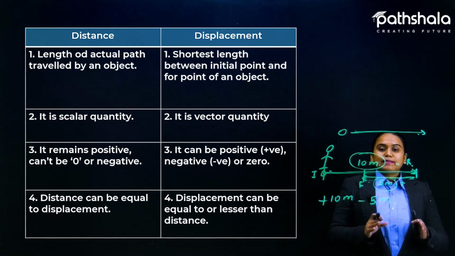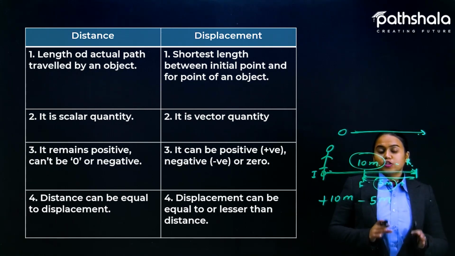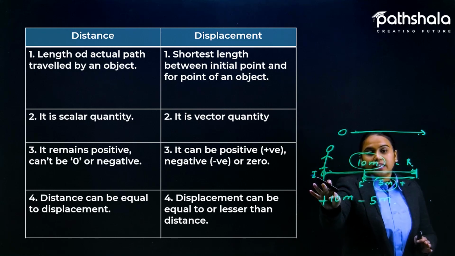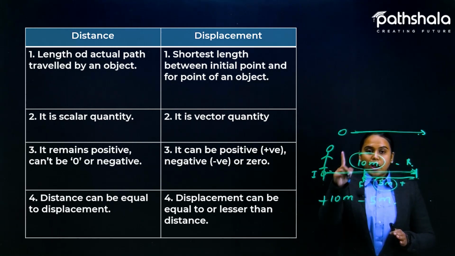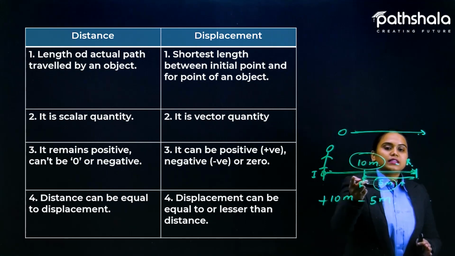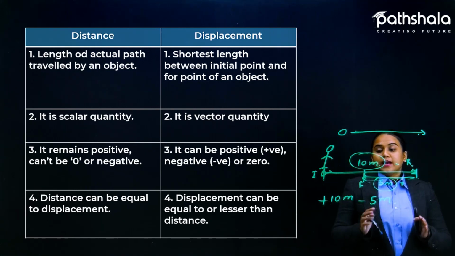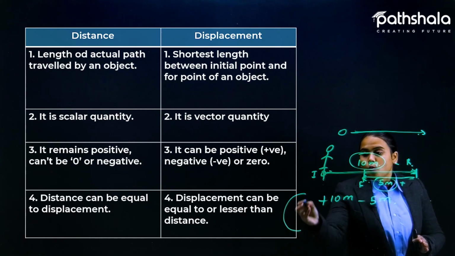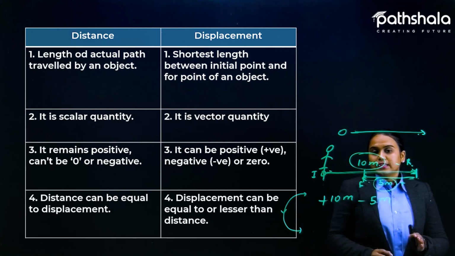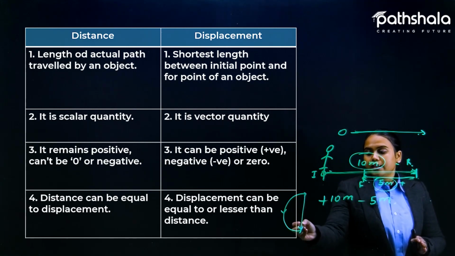In a straight path, the distance and displacement are the same. But if someone is walking in a semicircular path, then the distance is like this and the displacement will be this only.